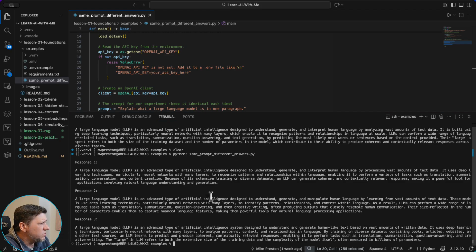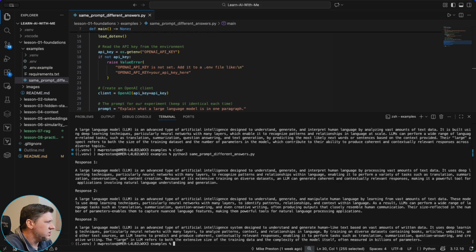So here's what we got in terms of output. We can see that all 3 answers that we've got here start off pretty similar, but then they start to move into different directions, right? We have one that talks about vast amounts of text, one that mentions it's designed to understand, and another that mentions something about interpretation. Now, each answer here is correct, but they're most definitely different.